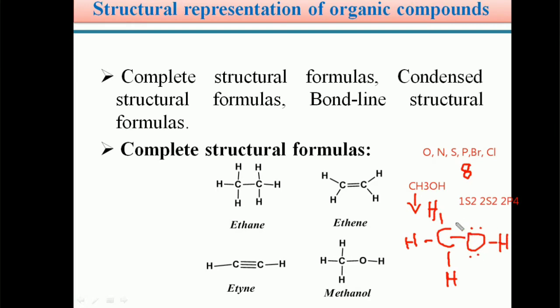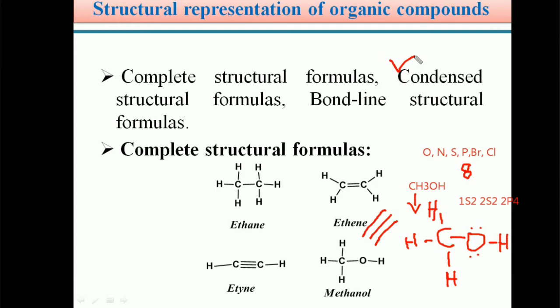This lone pair representation may or may not be shown in the structure of an organic compound. Whether you show the lone pairs of electrons on the oxygen atom or not, both are correct. No need to worry about the lone pair representation on a heteroatom. So students, methanol CH3OH is shown in the form of a complete structural formula. This is about the complete structural formula representation of an organic compound. Next we discuss condensed structural formulas.